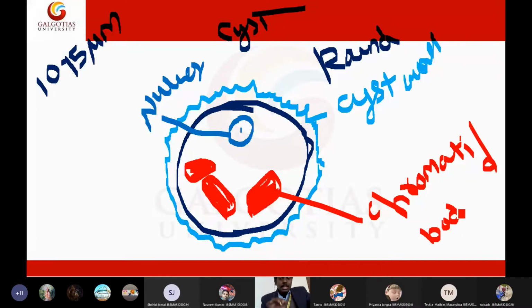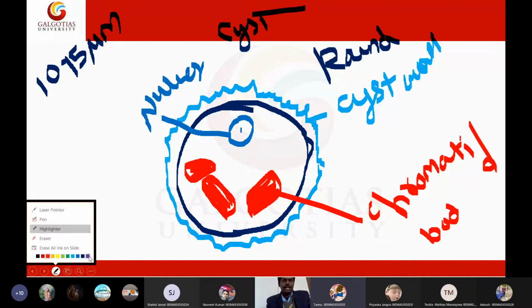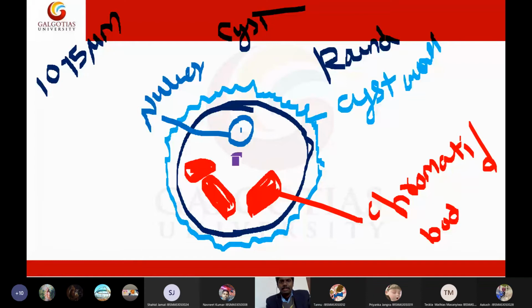Then it will also have the storage form of glucose, because now it will develop into babies. It will go for reproduction after cyst. If it is exposed to a favorable environment, then this cyst will become a baby trophozoite, and for that it needs nourishment. It needs some storage form of energy. Can anyone say the storage form of glucose? Glycogen. Perfect.